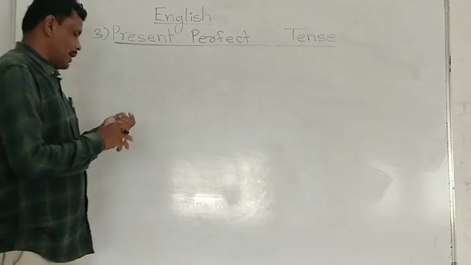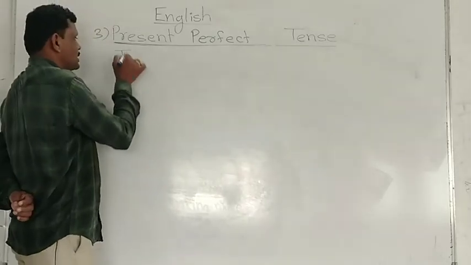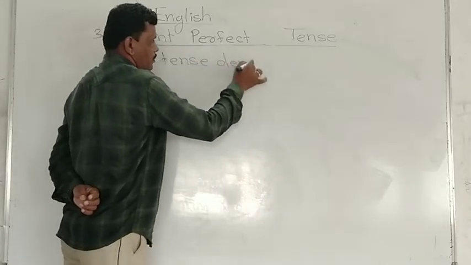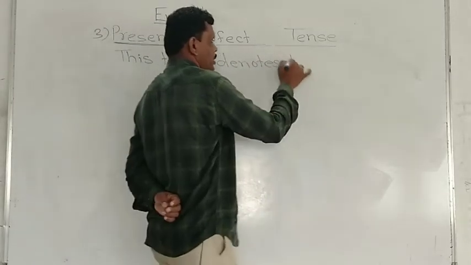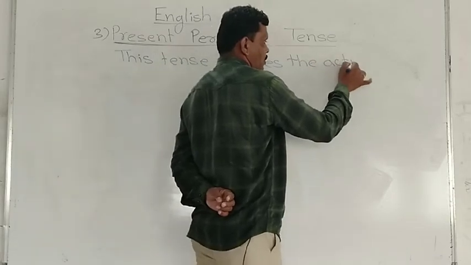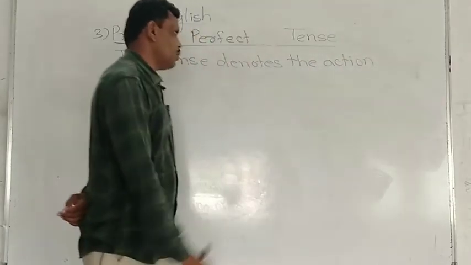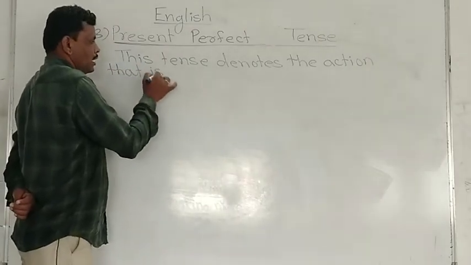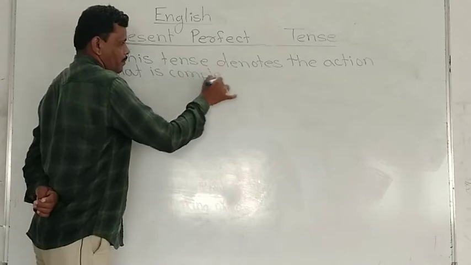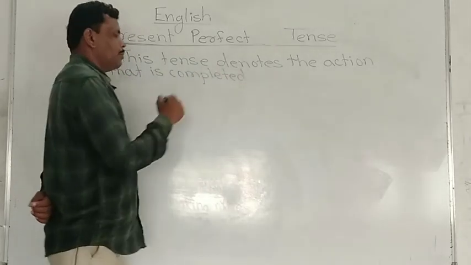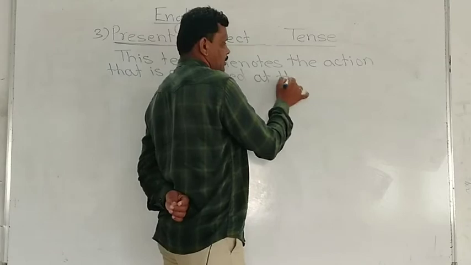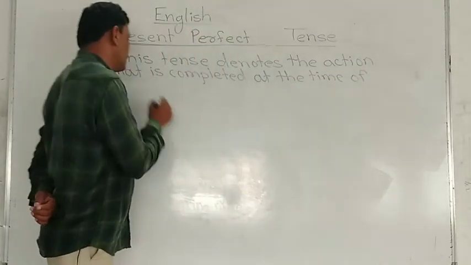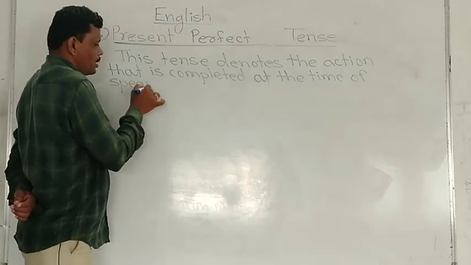Now, present perfect tense. This tense denotes the action that is completed at the time of speaking.